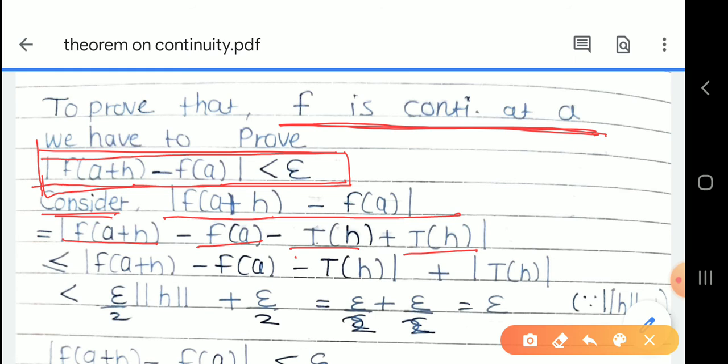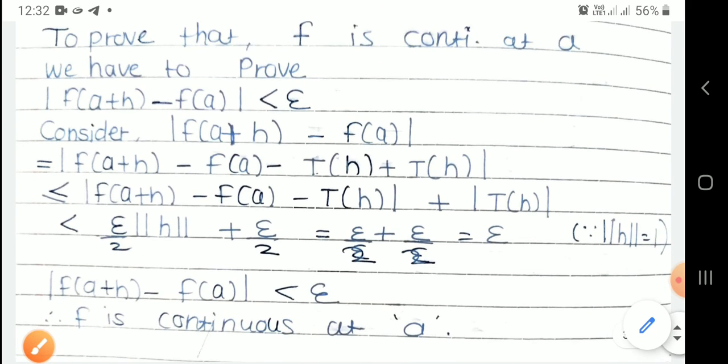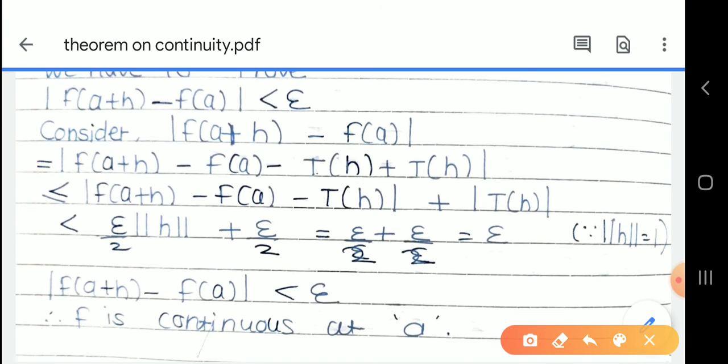Now we separate the modulus. This is less than or equal to modulus of f of a plus h minus f of a minus T of h, plus modulus of T of h. The first term is less than epsilon by 2 into norm h, and modulus of T of h is less than epsilon by 2. But norm h is less than delta.